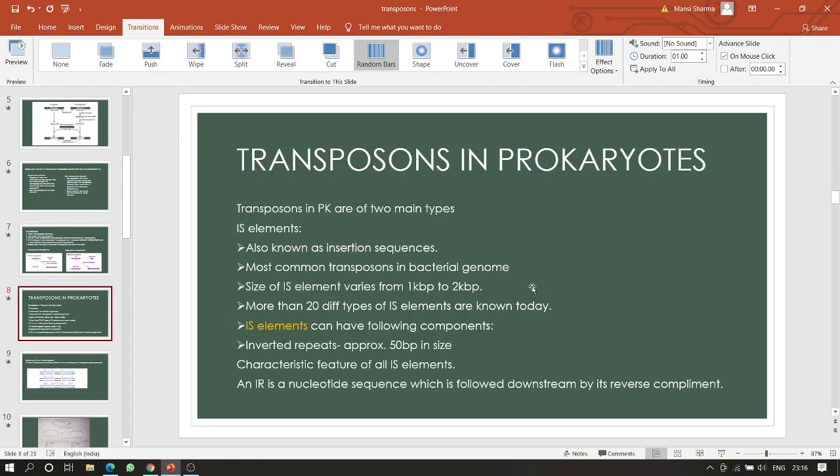Okay, so this is transposons in prokaryotes. I'll continue this in my next video lecture.